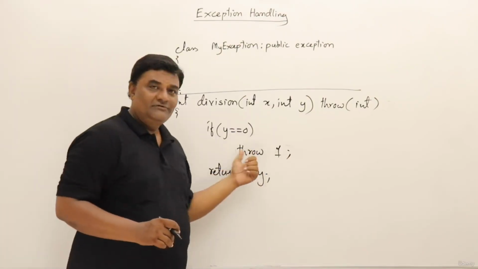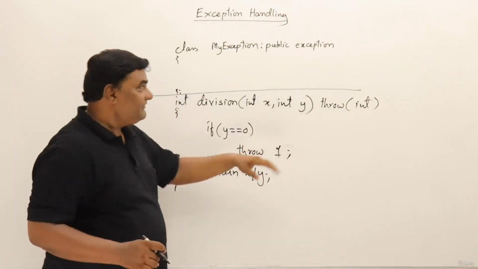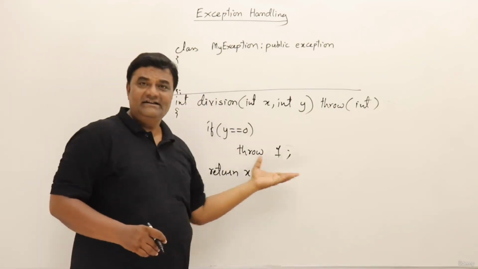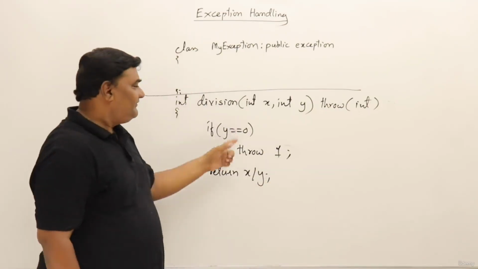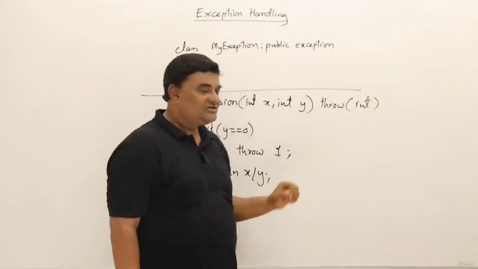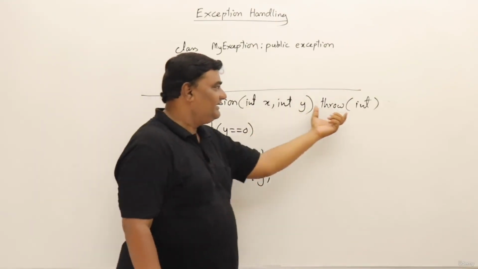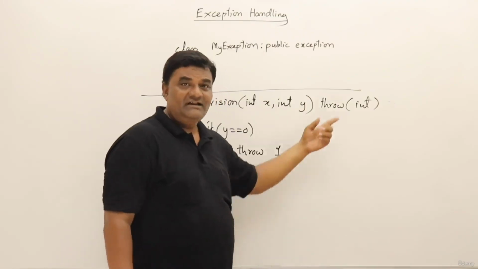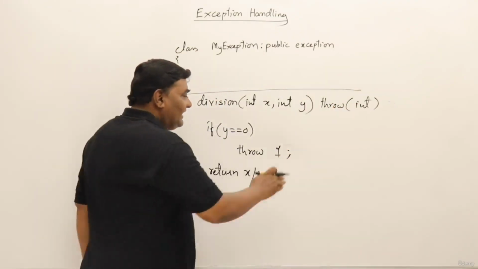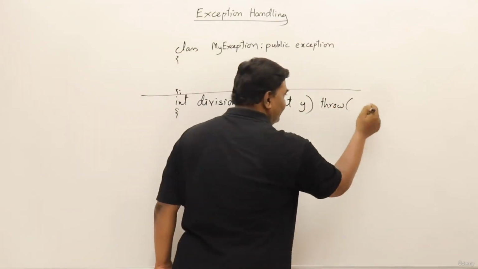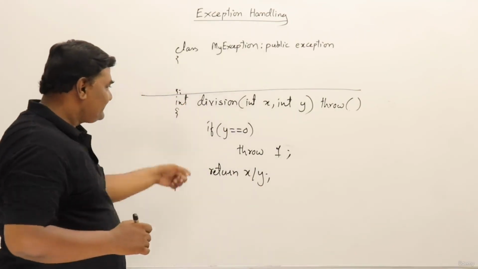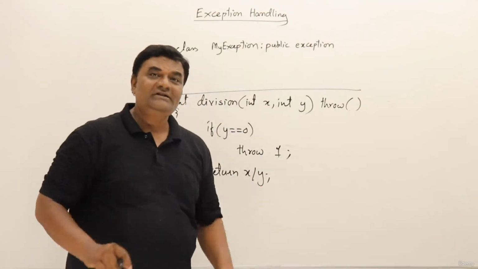I can throw an integer value, float value, character value, or a string, or even an object of a class. I can write any class and say throw that class name, or even throw the built-in class exception. And if I am throwing an exception, then I can write, if I want, integer there if it is an integer, or the class name if it's a class. Then the last thing: if I write empty brackets, this means that this function doesn't throw any exception.